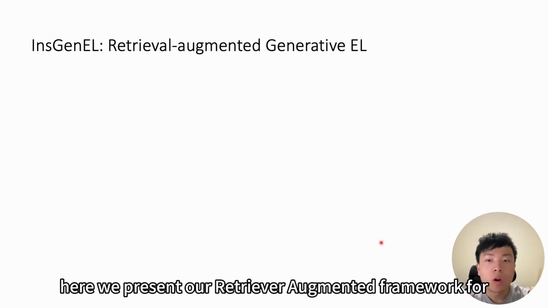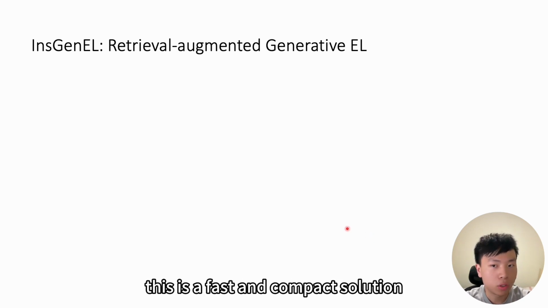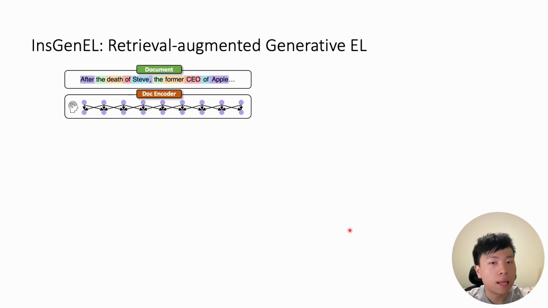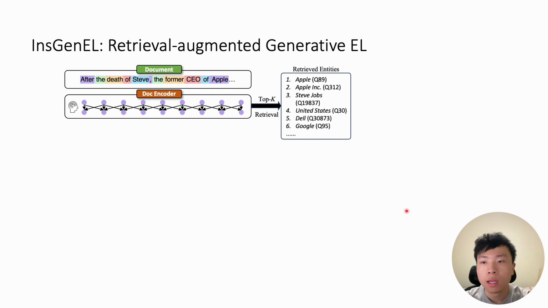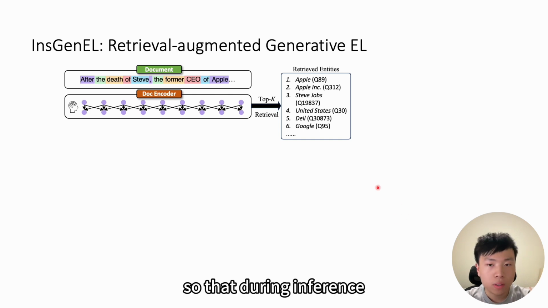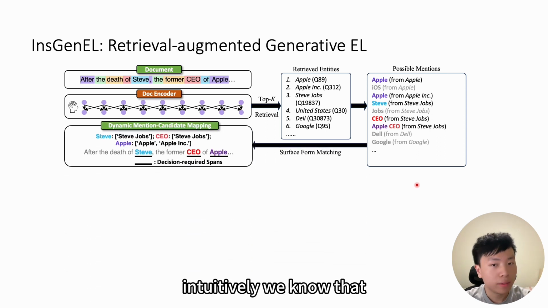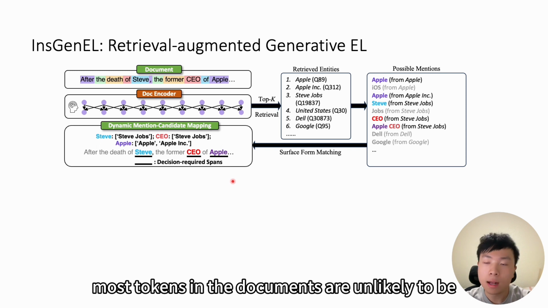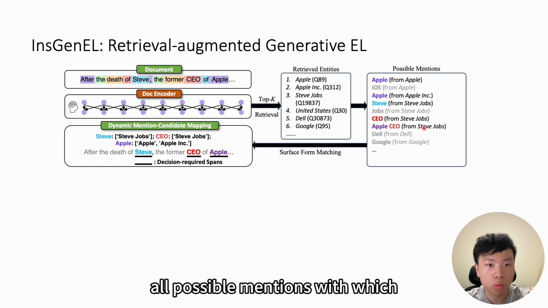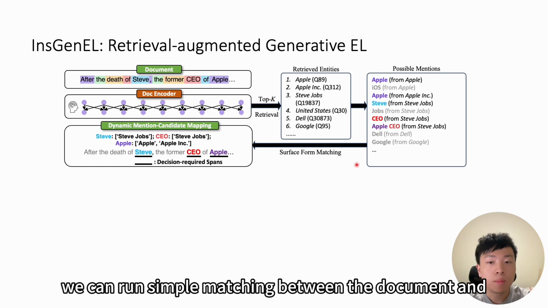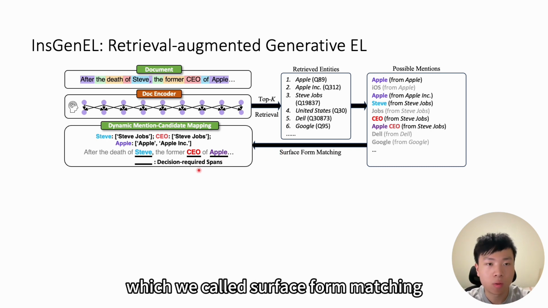Here we present our retrieval-augmented framework for generative entity linking. This is a fast and compact solution. First, we train an external retriever on documents and entities in the documents, so that during inference, the top K retrieval will give possible entities in the document. Intuitively, we know that most tokens in the documents are unlikely to be mentions, so with the retrieved entities, we can get all possible mentions with which we can run simple matching between the document and the possible mentions, which we call surface form matching.